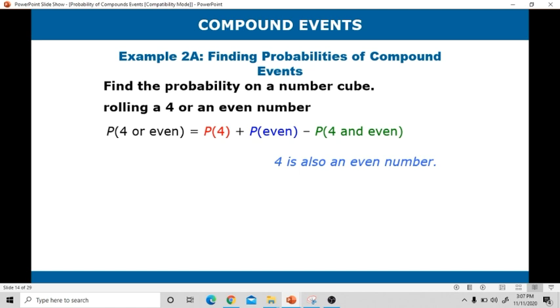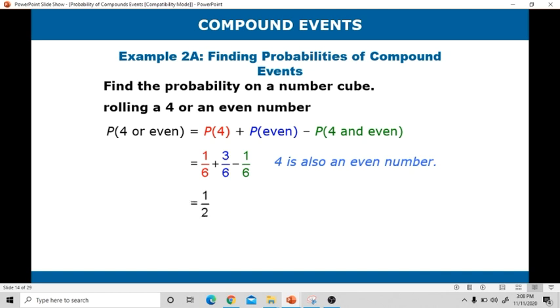The probability of rolling a 4 is 1/6. It is because isa lang yung 4 sa number cube. Plus probability of rolling an even number, it is 3/6. Okay, bakit 3/6 siya? It is because there are 3 even numbers on a number cube. These are 2, 4, and 6. Minus probability of rolling a 4 and an even number. It is 1/6, because isa lang yung 4 sa number cube.